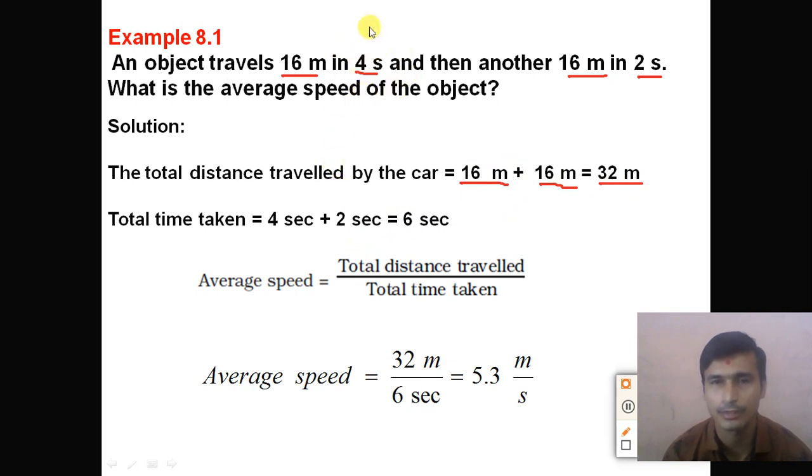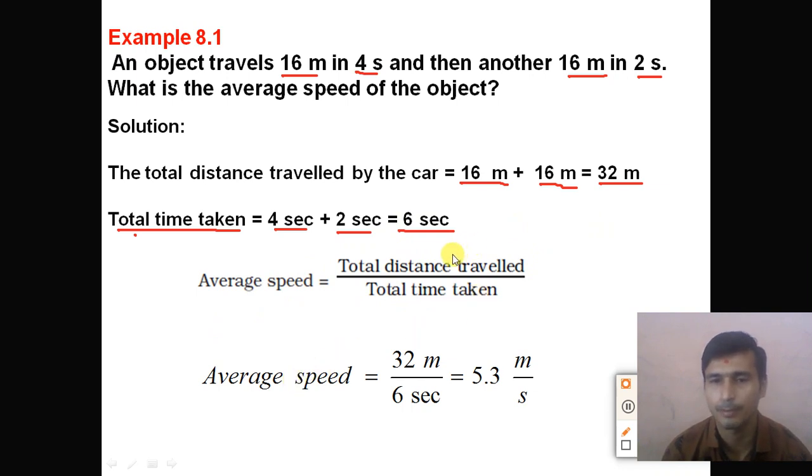First it will take 4 second, and for another 16 meter it will take 2 second. So the total time taken is 4 second plus 2 second, we get the answer 6 second. So what is the formula of the average speed? The average speed of the object is the total distance traveled divided by total time taken, right?